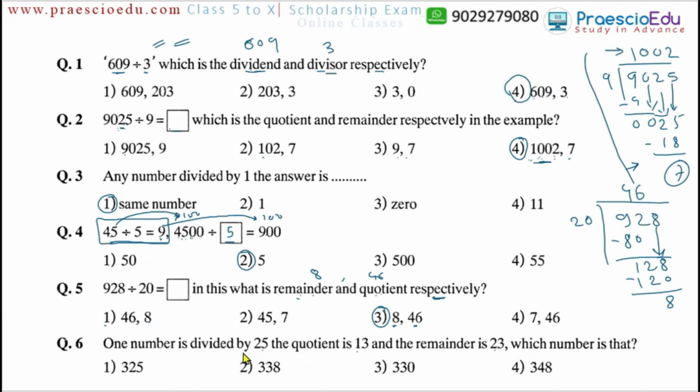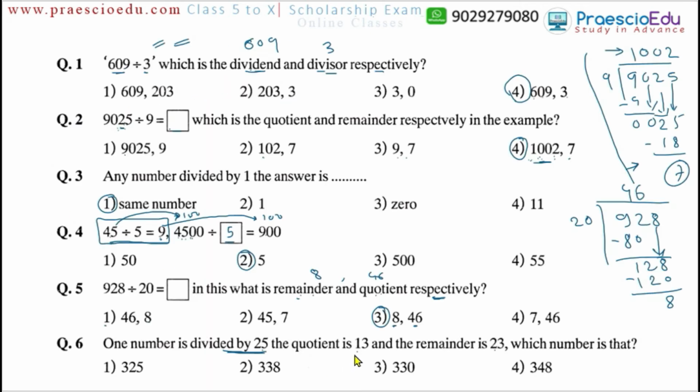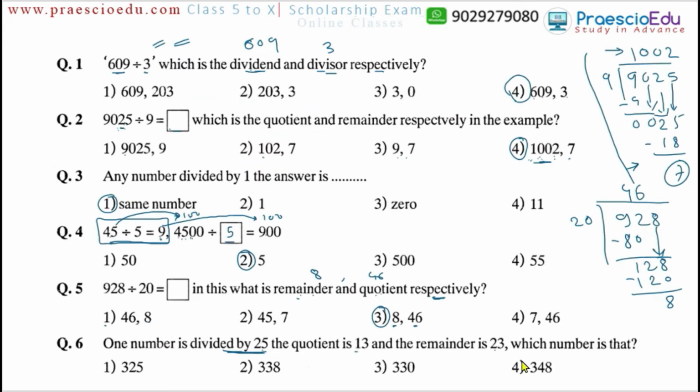Here 25 is the divisor, the quotient is 13 and the remainder is 23. 25 threes are 75, 7 is the balance. Now 25 ones are 25 plus 7 is 32, plus 23. So 5 plus 3 is 8, 2 plus 2 is 4, and 3 as it is. So 348, which means option number 4 is the correct one.